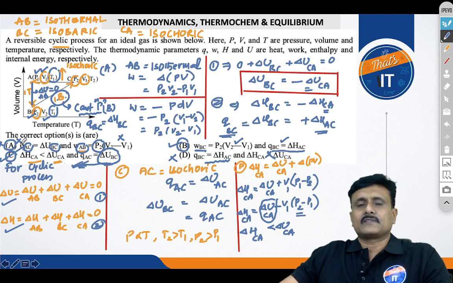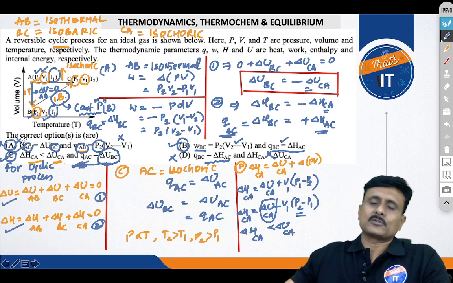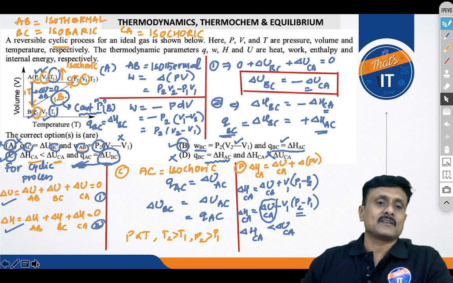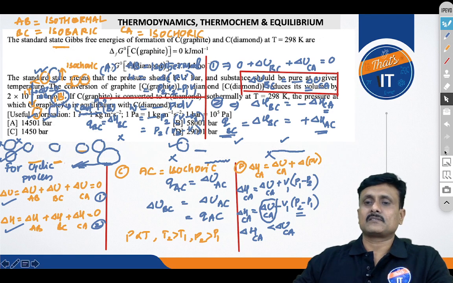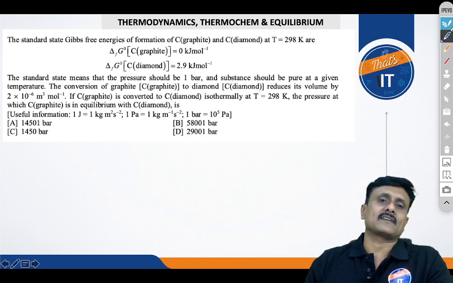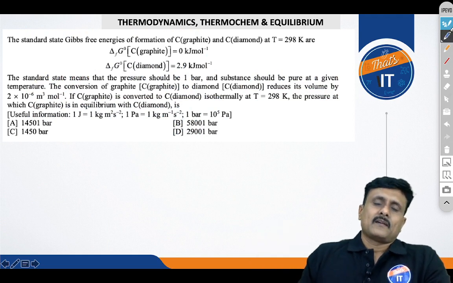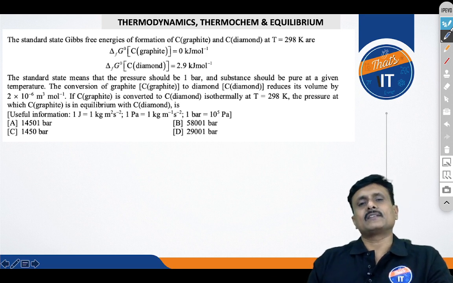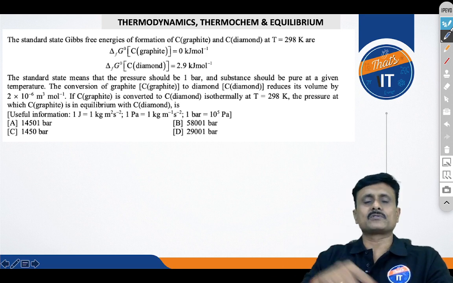This is the beauty of the JEE questions, right? We should bow down to such questions, right? But you must solve them at the same time. If you respect the fundamentals, they will respect you and get you the right answer at the right time. And you can see most of the questions are from the second law, clubbed with the equilibrium. So that's why I have fused these two chapters together.